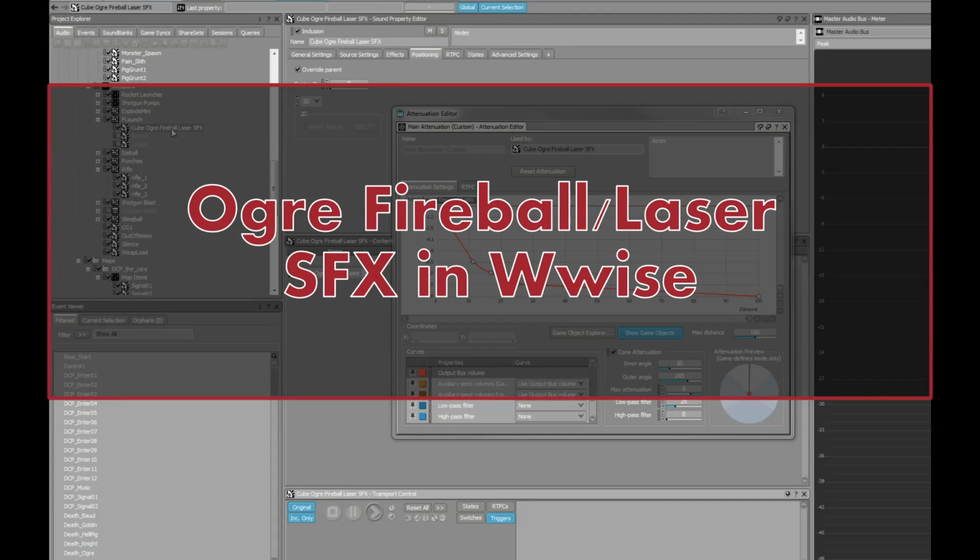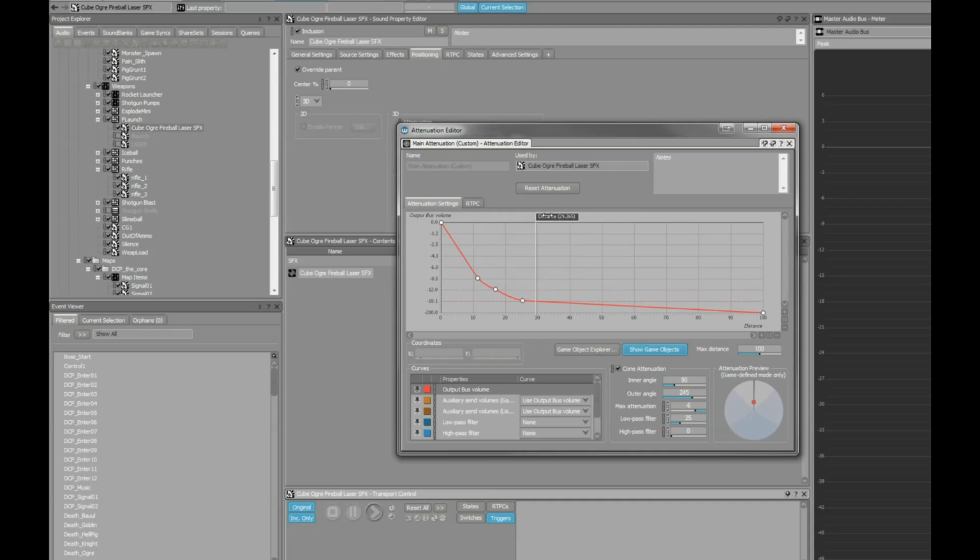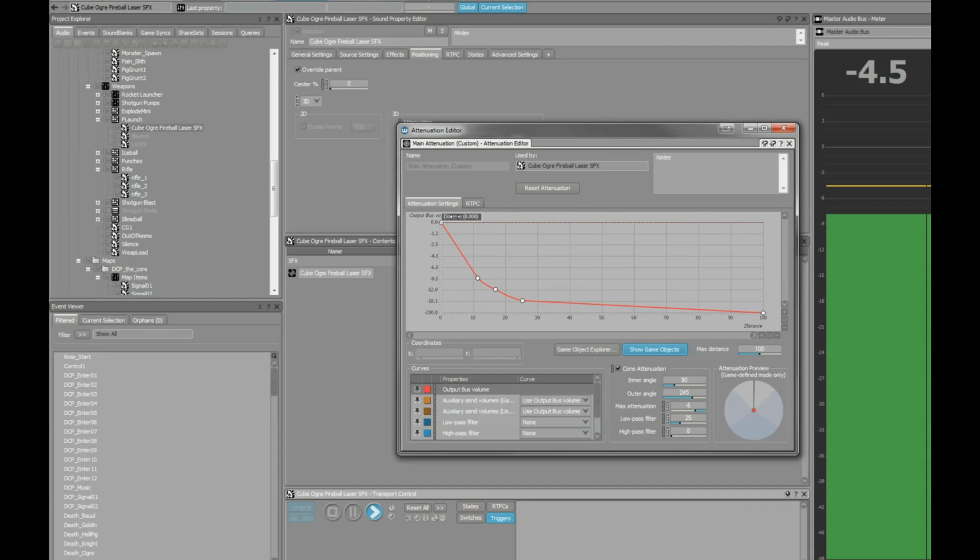One unique enemy sound effect that I implemented into the game was the firing of the laser by the Ogre enemy. I wanted to create a Doppler effect for the laser as it fired past the character in the game. To do this, I manipulated the positioning component in Wwise. Using the 3D attenuation editor, I adjusted the volume and distance of the laser sound. What this did was adjust the volume of the laser as it was expelled from the weapon of the Ogre. As the distance increased away from the Ogre, the volume of the laser increased as it approached the character.